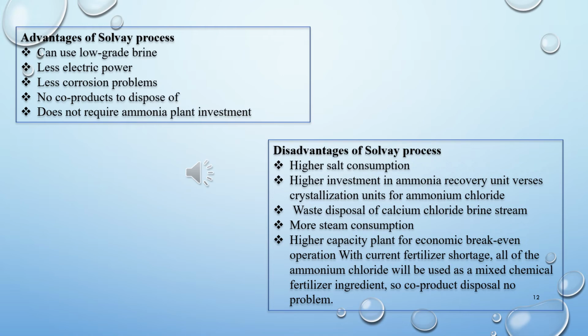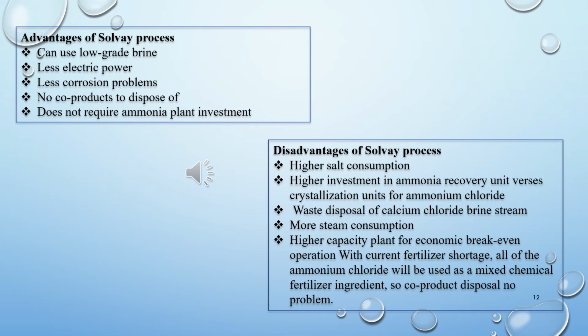Now we are going to discuss the disadvantages of the Solvay process, and the first point is high salt consumption, higher investment in ammonia recovery units versus crystallization units for the ammonium chloride, waste disposal of calcium chloride brine, more steam consumption, higher capacity plant for economic break-even operation with current fertilizer storage.